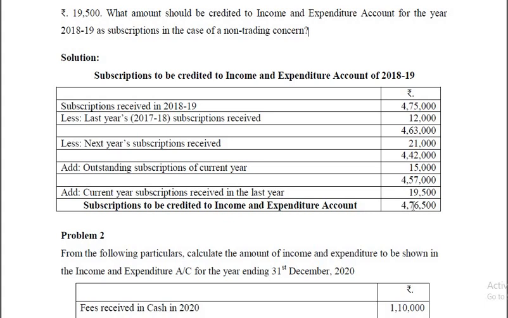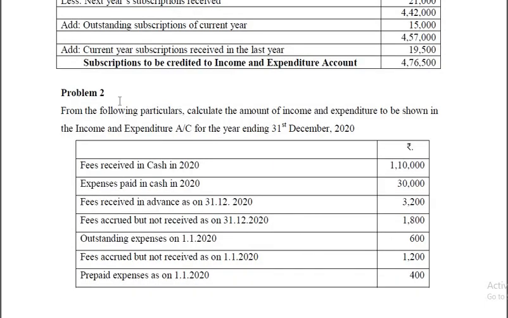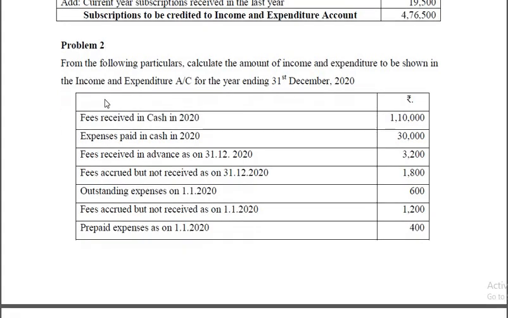This should be credited to the income and expenditure account of 2018-19. So that's about this problem. Similar problems you will get in the examinations. Therefore, you have to study these types of problems. We'll take up one more problem here.